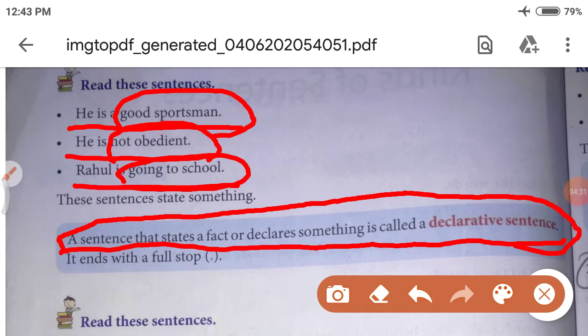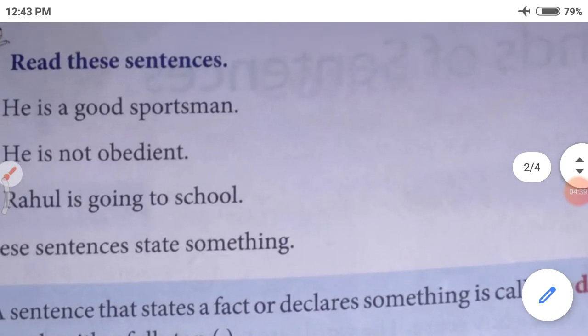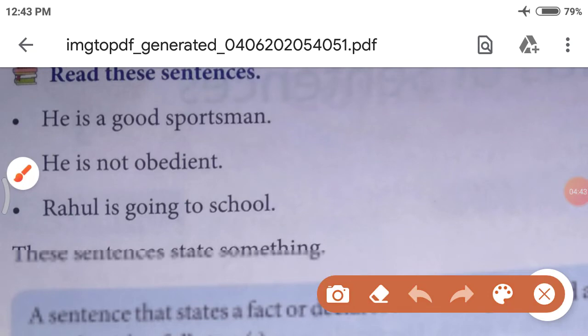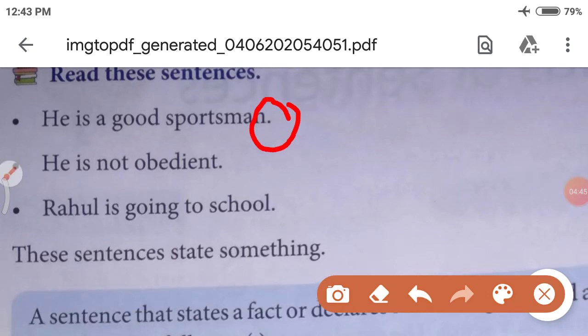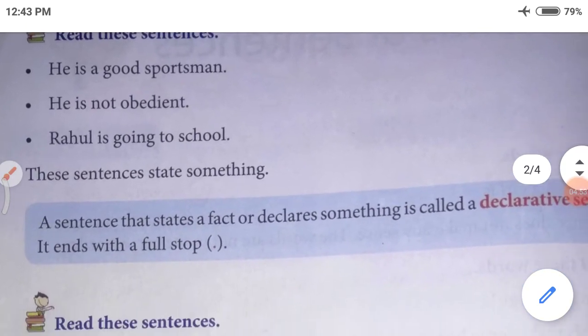A sentence that states a fact or declares something is called a declarative sentence. It ends with a full stop. You can see in the sentences, all the sentences end with a full stop. How does it end? It ends with a full stop. Right? Now let's see the next type of sentence.